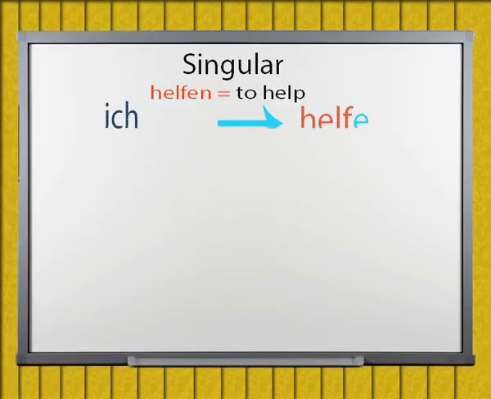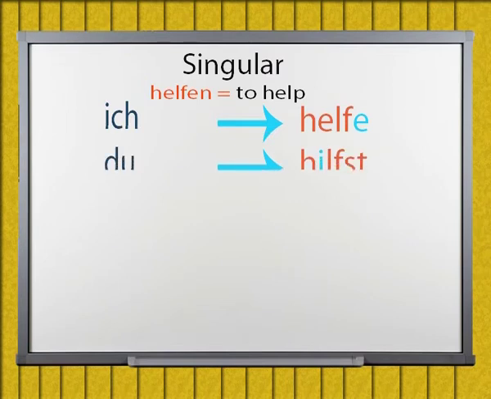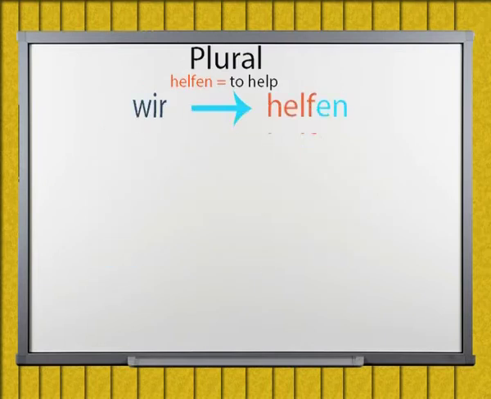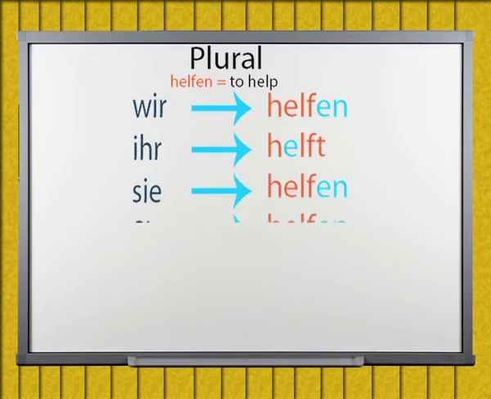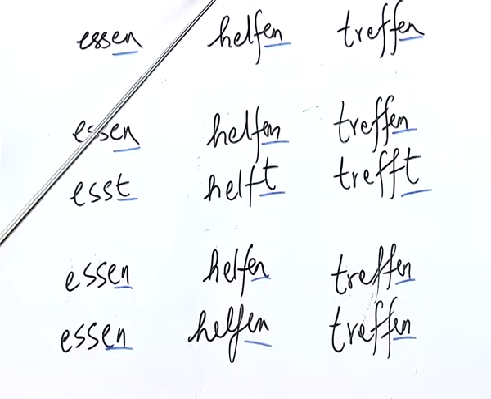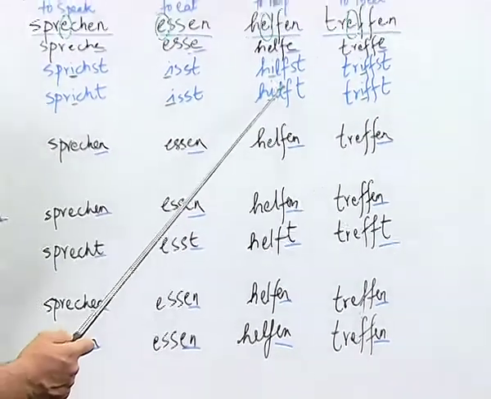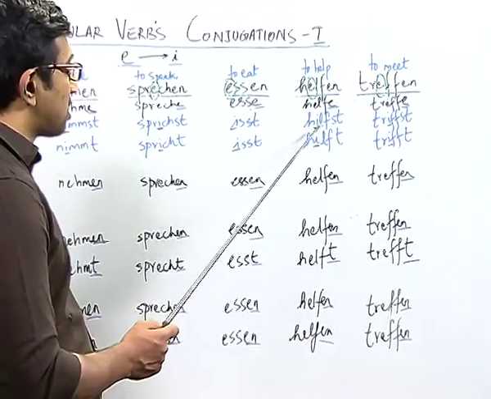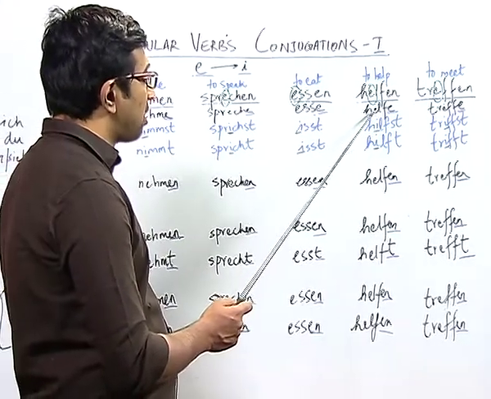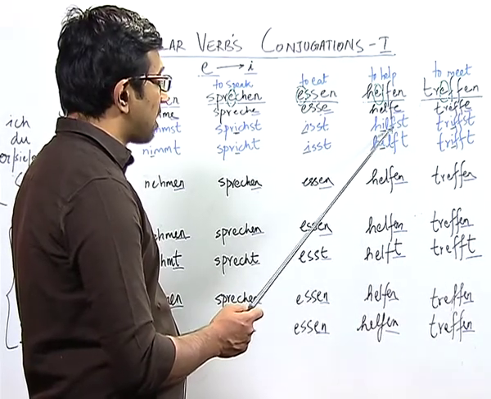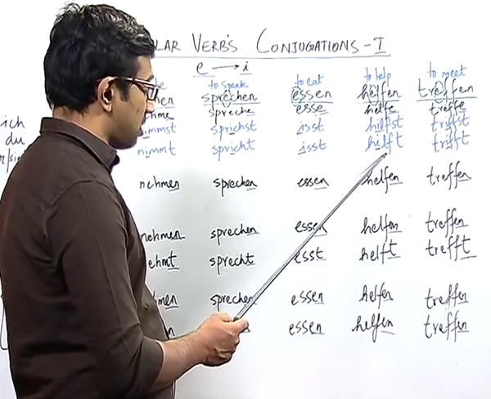Moving on to the other verb helfen, which means to help. We have ich helfe, du hilfst, er/sie/es hilft, sie helfen, wir helfen, ihr helft, sie helfen. Helfen, like the other verbs geben, nehmen and sprechen, has the same pattern where the letter E or A is replaced by the letter I in second person as well as in third person.